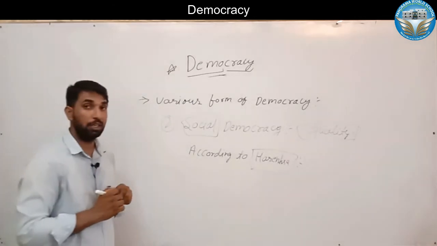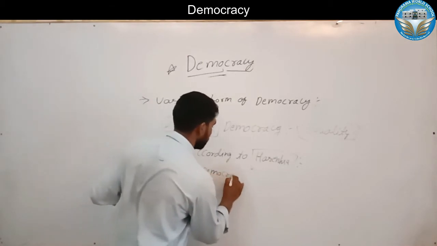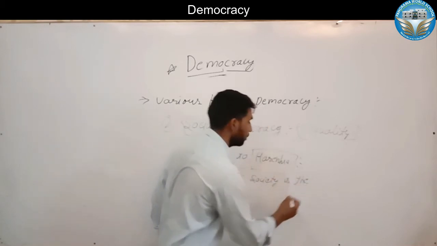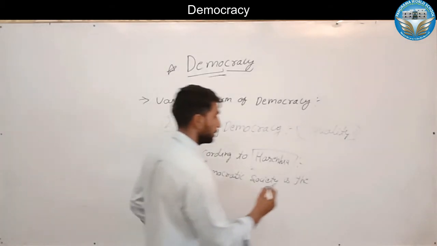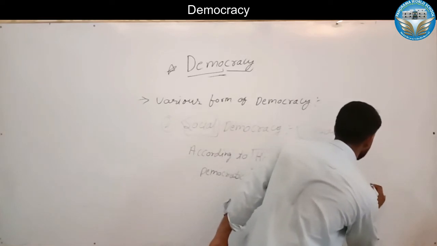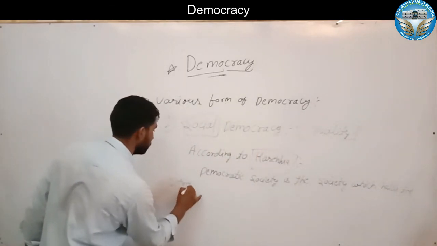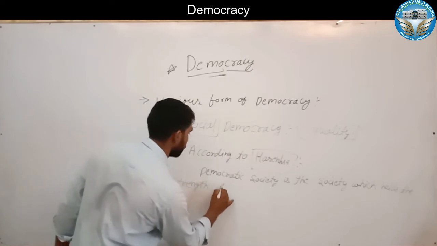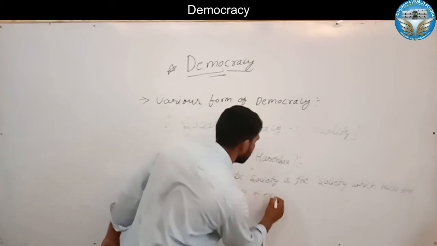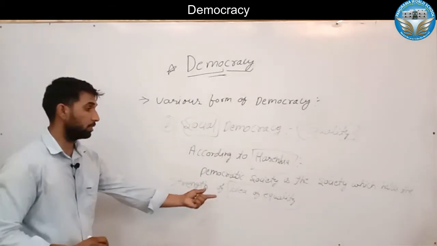It says the democratic society is the society which holds the strength of the idea of equality, because the basic principle of social democracy is the idea of equality.